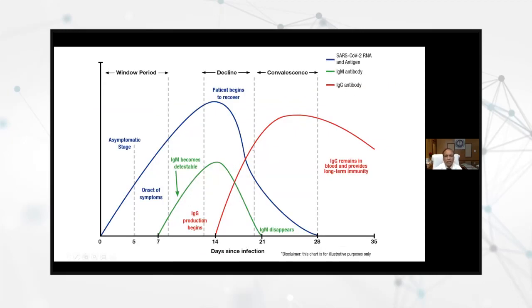And again, as I said in the previous slide, you see the IgG here, this is the detection level; this is the window period, the asymptomatic stage, where you will not be able to detect it. The detection level will be somewhere here only. So this comes in 14 to 21 days, and even the IgG you will get in the convalescent period. By that time, as I said, if you remember, after the 10th day there will be no virus replication. So thank you very much.